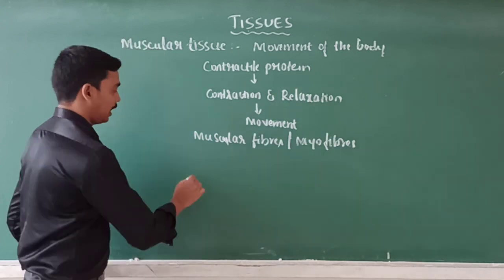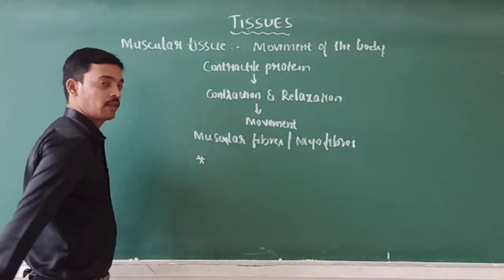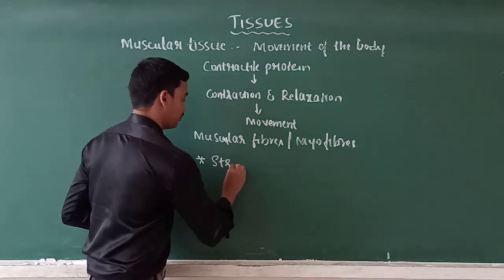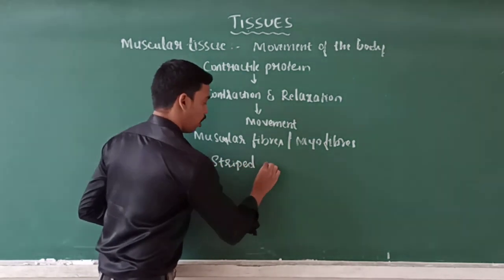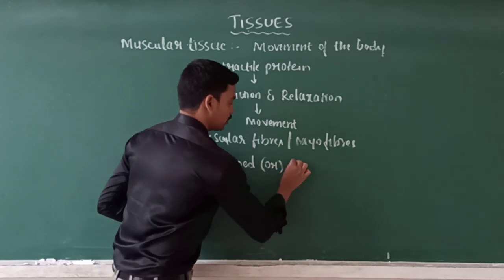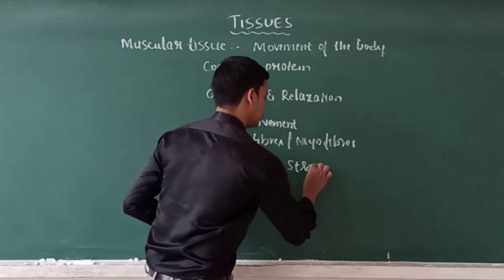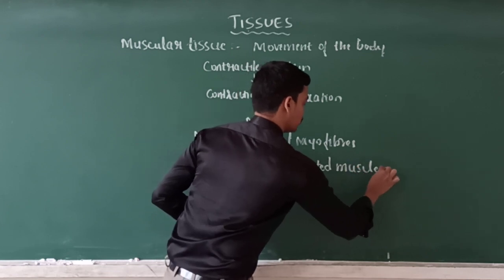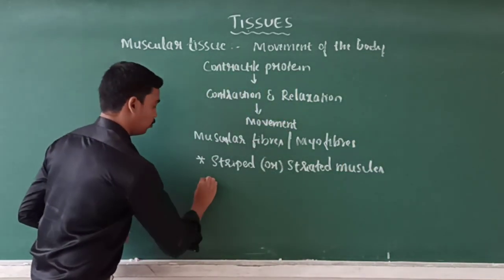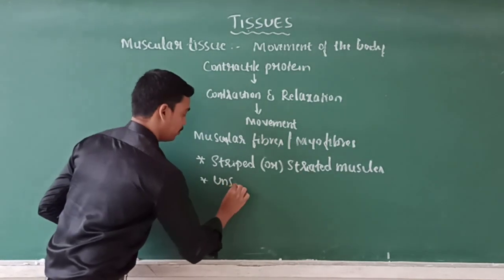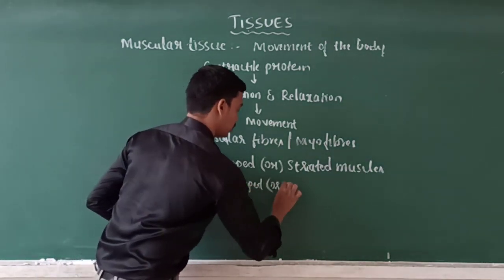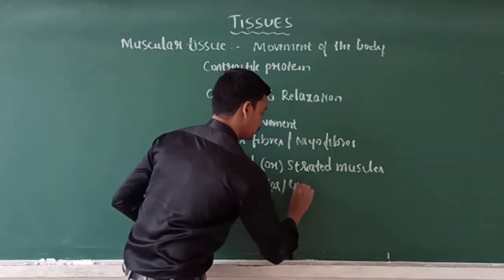Then there are types of muscular tissue. There are three types. Already you know. First, striped or striated muscles. Second, unstriped or unstriated muscles.